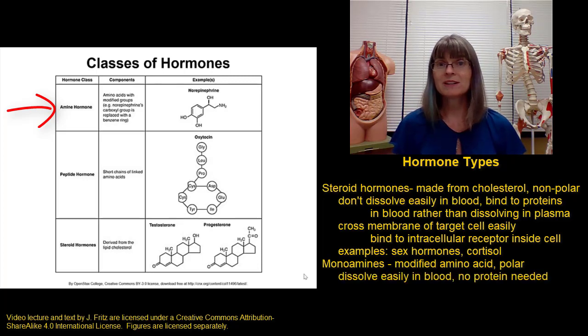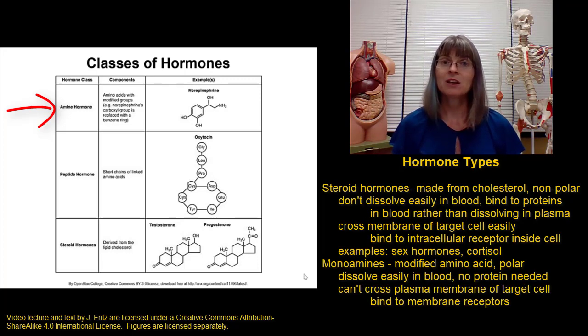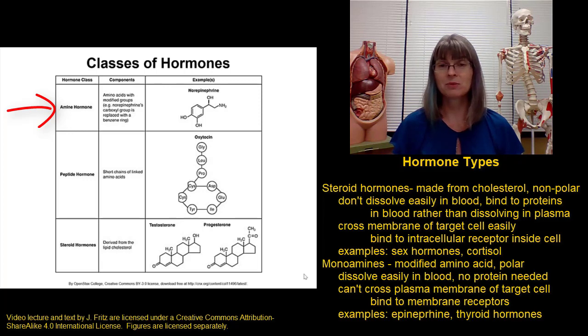That means that they're transported easily through the blood because they can dissolve in water, but they can't get across the plasma membrane. So amine hormones have to bind to receptors on the surface of the cell, and then the receptor will cause a change in the activity of the cell. Some common examples of monoamine hormones are epinephrine, also known as adrenaline, and the thyroid hormones, T3 and T4.